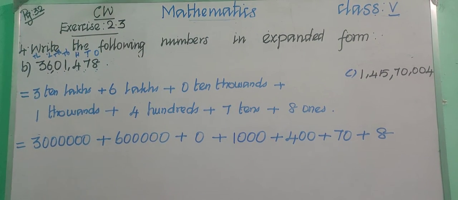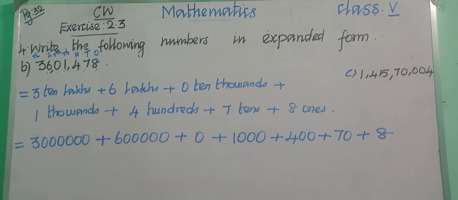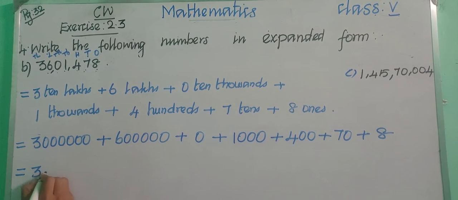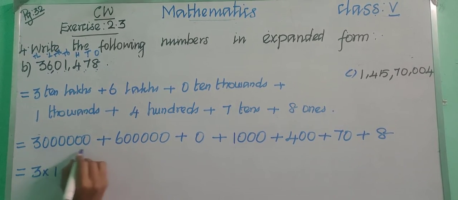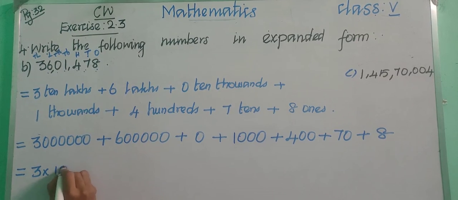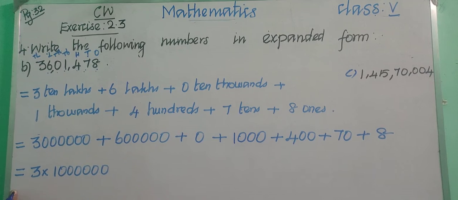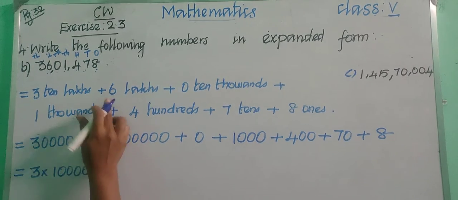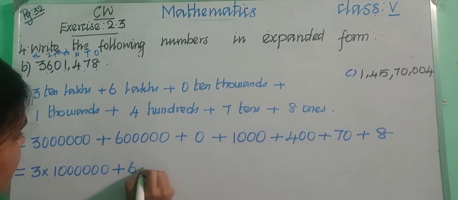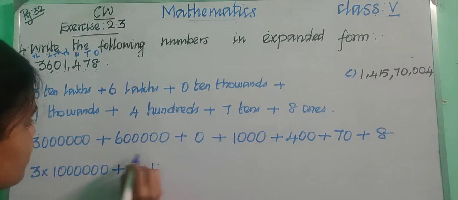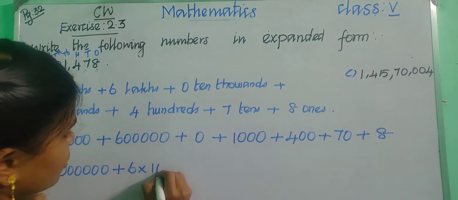Okay, children. So again we can expand. So 3 into 1, and then how many digits are we having? 6 zeros. So, okay, 3 into 10 lakhs. Okay, 3 into 10 lakhs. And then plus 6 lakhs, right? So 6 into 1. So how many zeros? 5 zeros, right? So put 5 zeros.